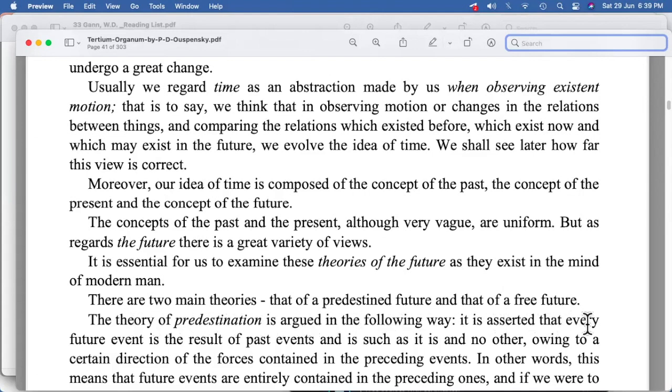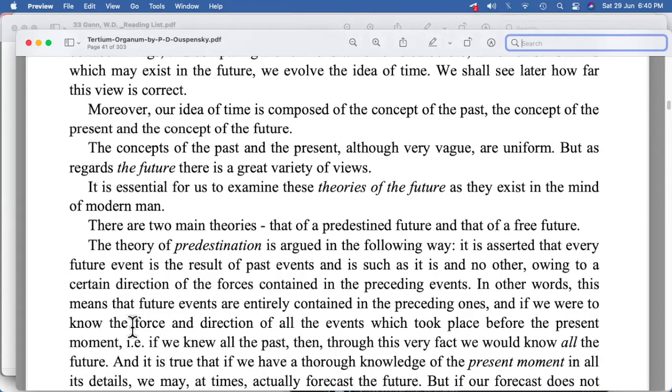It is asserted that every future event is the result of past events and is such as it is and no other, owing to a certain direction of the forces contained in the preceding events. In other words, this means that future events are entirely contained in the preceding ones.